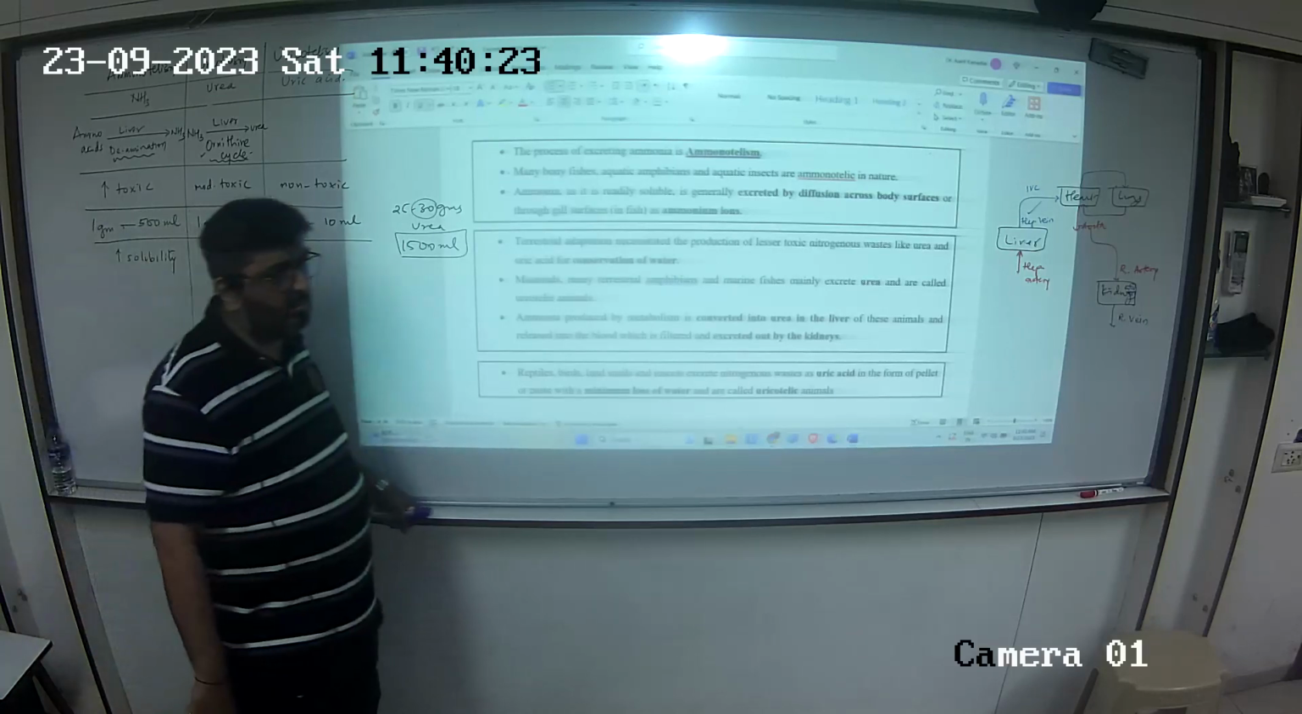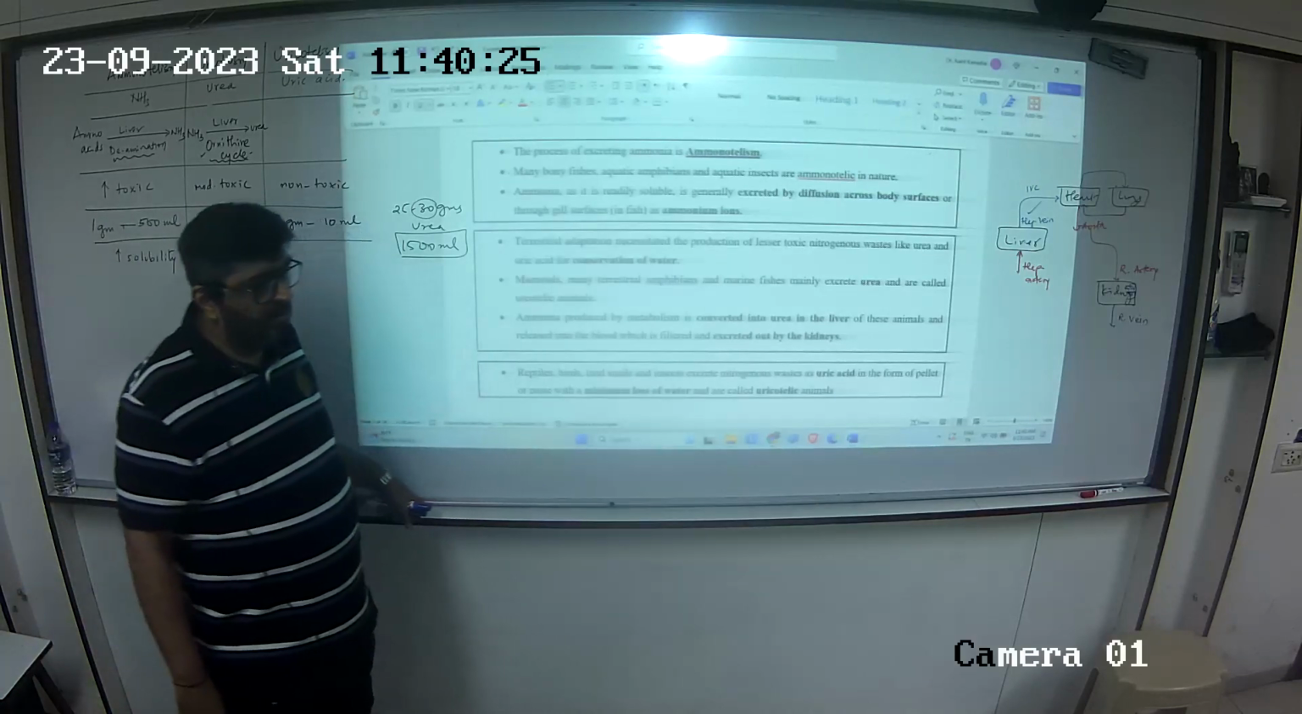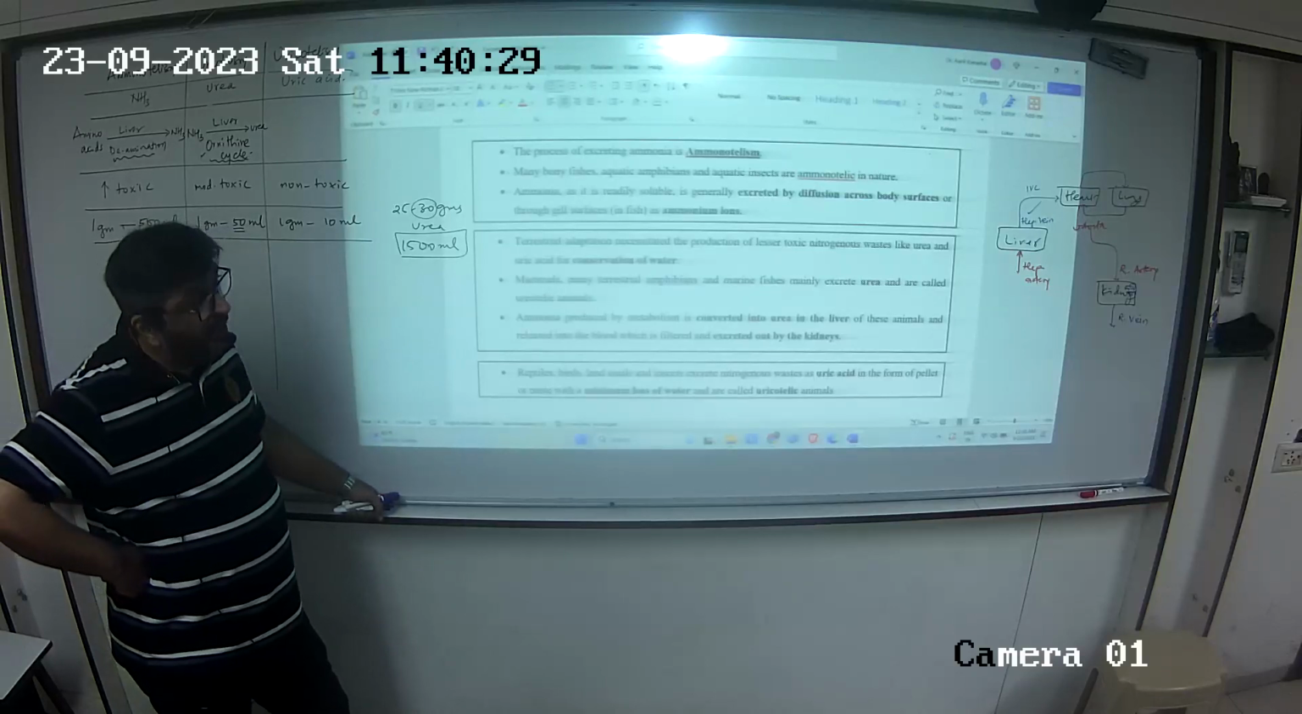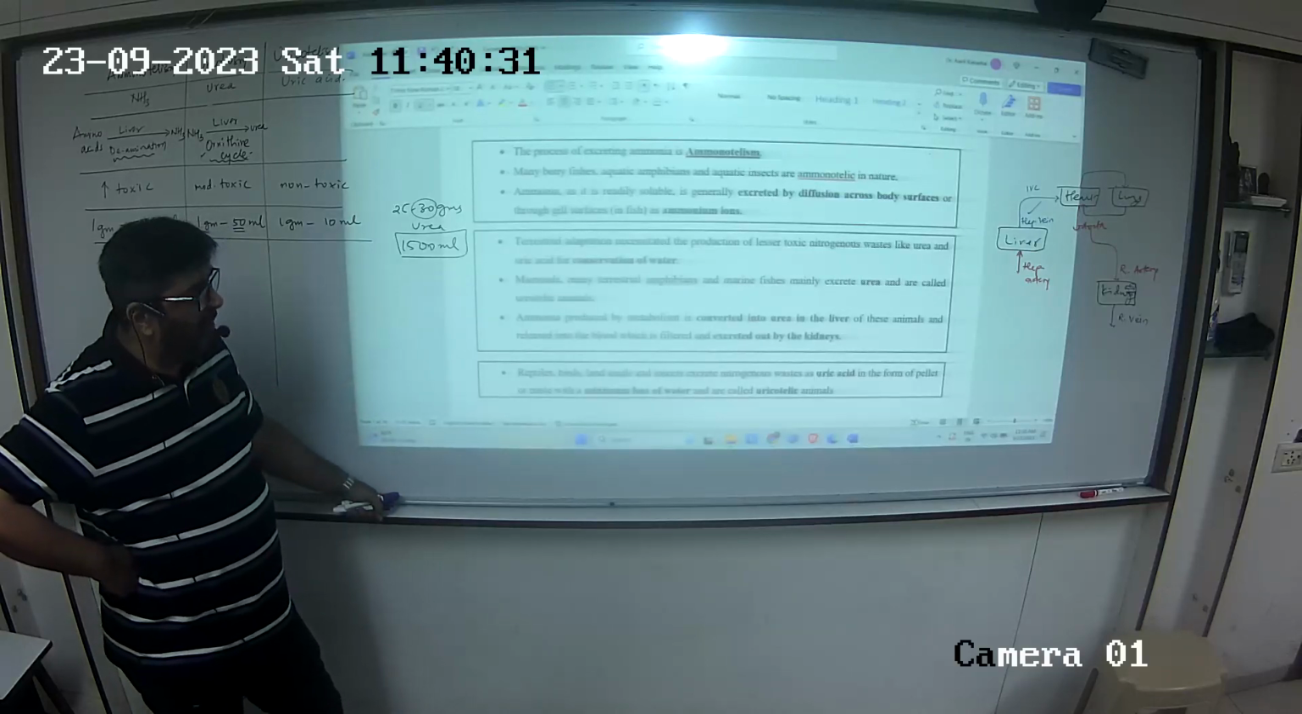Go on. In the kidneys, the water content will also reduce after blood. Then urea will decrease, then water also decreases. We're talking only in terms of urea now. Okay.